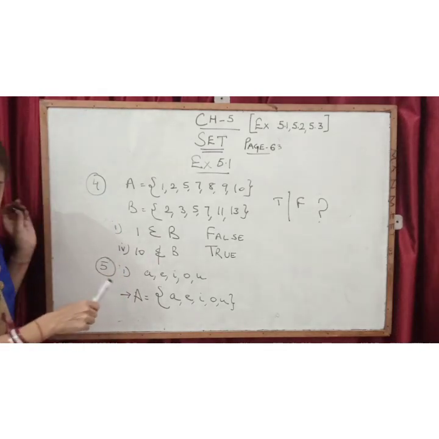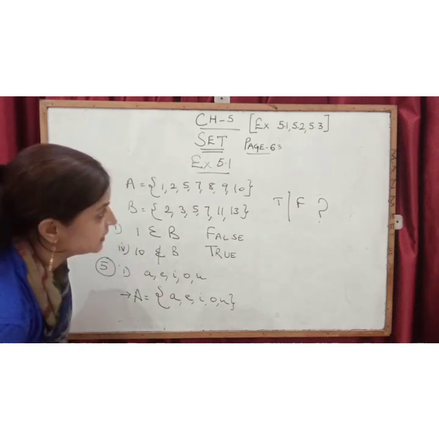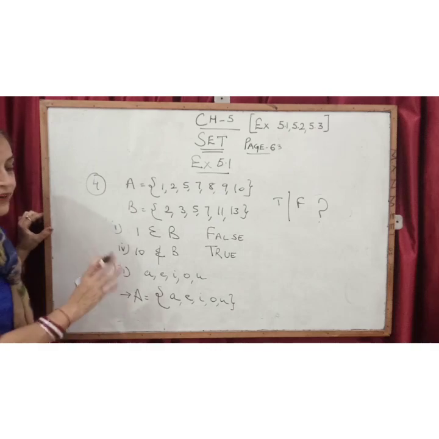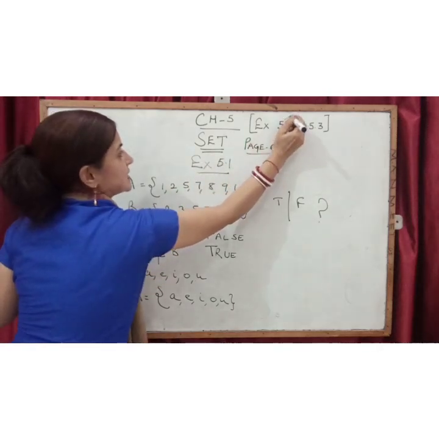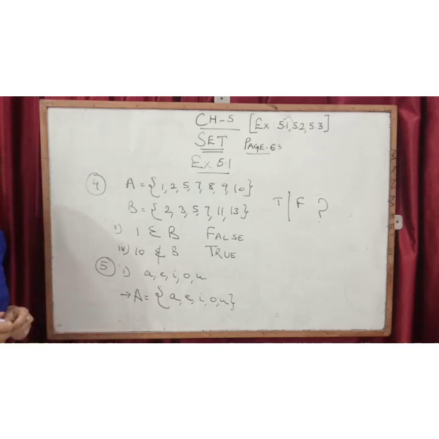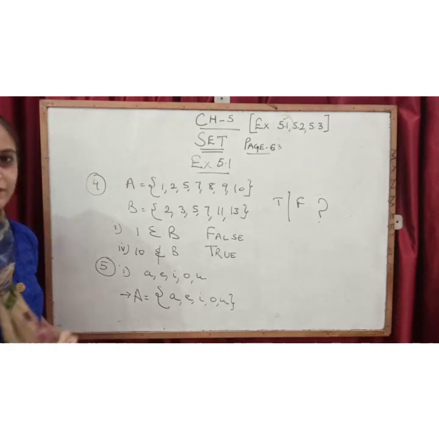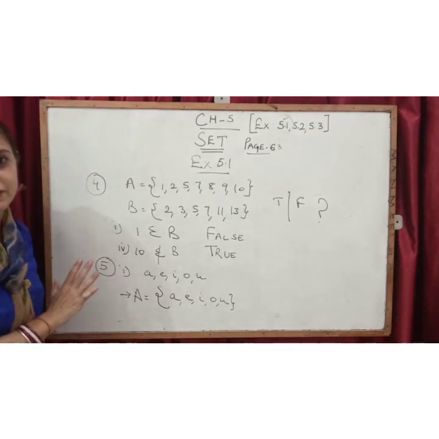Is it clear, children? Okay, now I think this much is okay for today. After doing these 5 sums, we have completed our exercise 5.1. And students, I hope that in every class we will try to complete one exercise, if you all cooperate with me. I hope you all understood this.